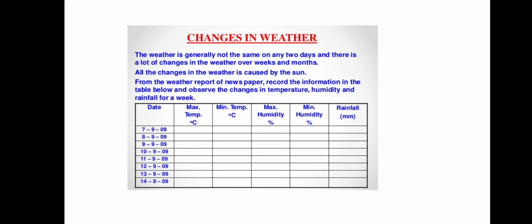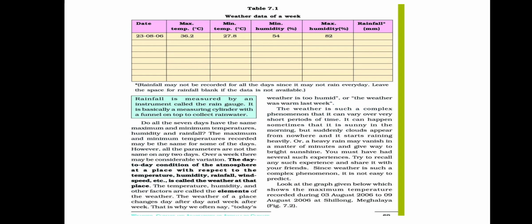From the weather report of the newspaper, record the information in the table below and observe the changes in the temperature, humidity and the rainfall for a week. So this you can do. You can make a box like this and just record it every day. After 7 days, your weather report will be ready. So in table 9.1, that's the same as what we had.